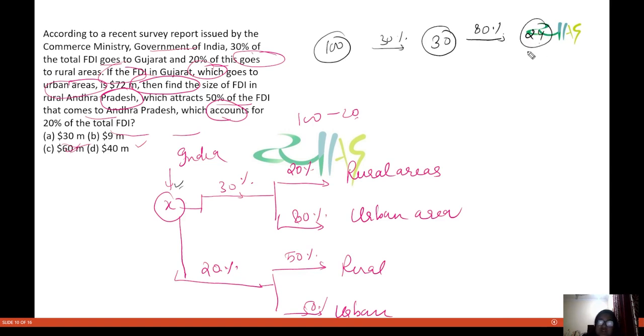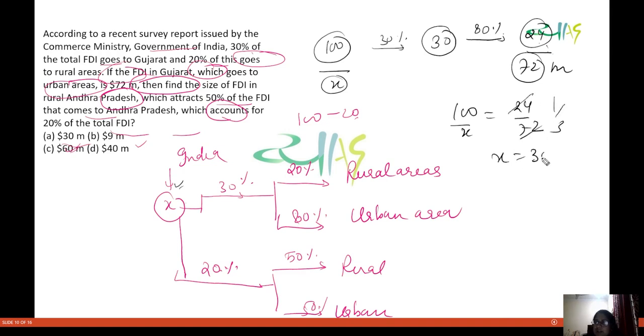Fine. Now this 24 is similar to 72 million here, and this is x. So what I can do is 100 by x is equal to 24 by 72. So that means this is 3 and x is equal to 300. Okay, so I am getting the total FDI that is coming to India as 300 million.